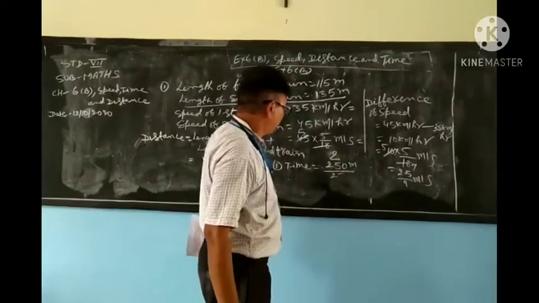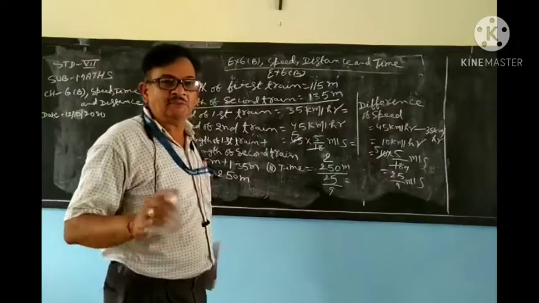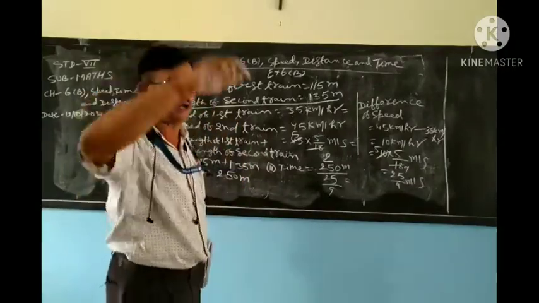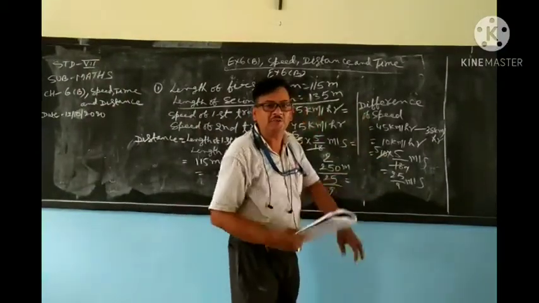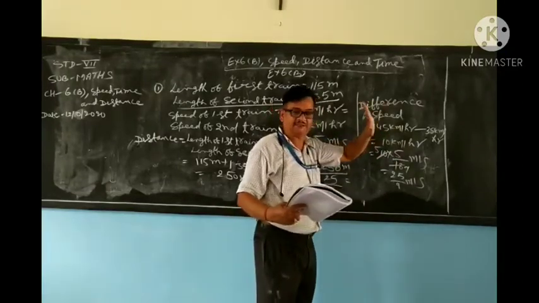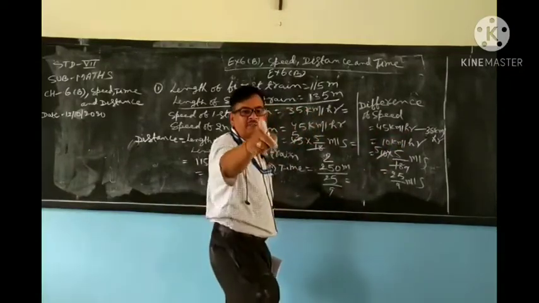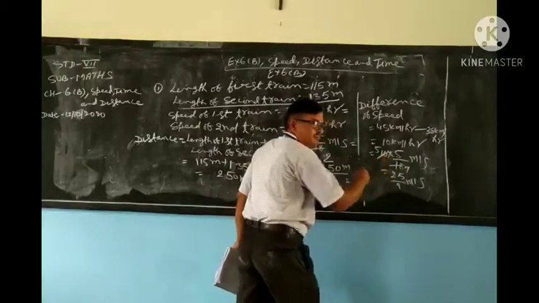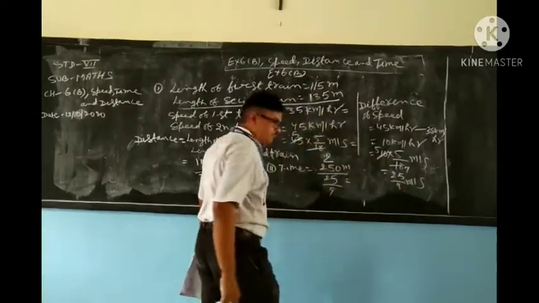My dear student, sorry for that. First I am going to solve the second part of this question, then I will solve the first part. Difference of the speed means they are in the same direction. 45 km per hour minus 35 km per hour is 10 km per hour. Now in meter per second, you multiply by 5 by 18, it becomes 25 by 9 meter per second.